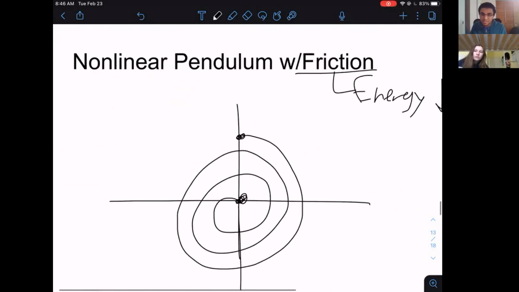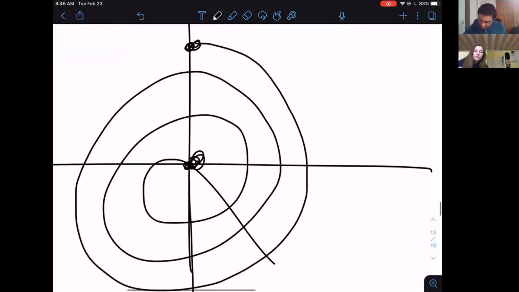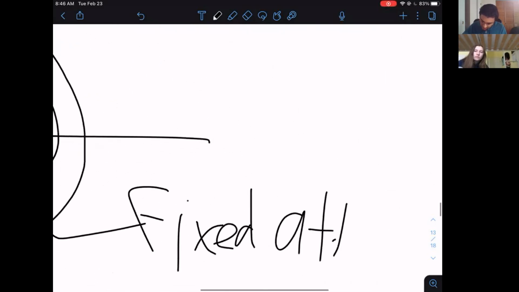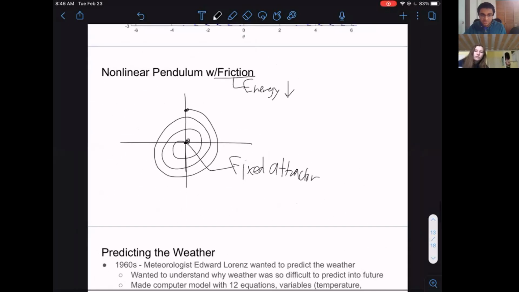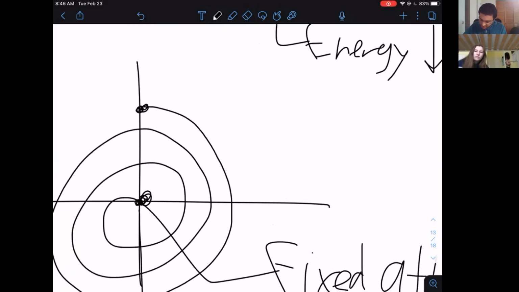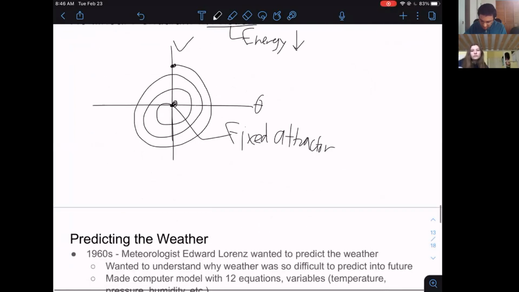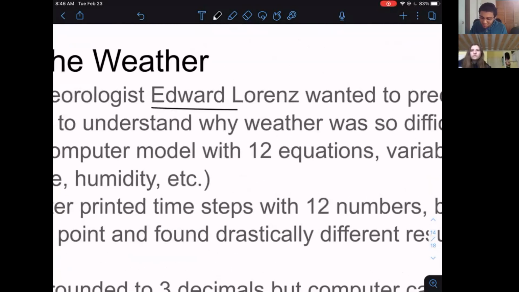Because energy is always being dissipated from our system, which is a key concept. So this becomes a fixed attractor right here. It will attract all points in the system. And here, this is theta against V, position against velocity, our phase portrait. Now we're going to talk about Edward Lorenz, who was a meteorologist who just wanted to try